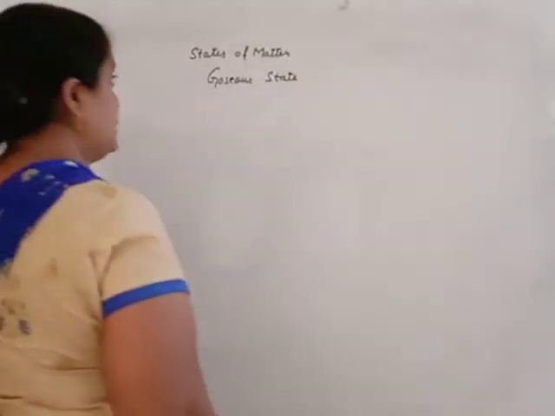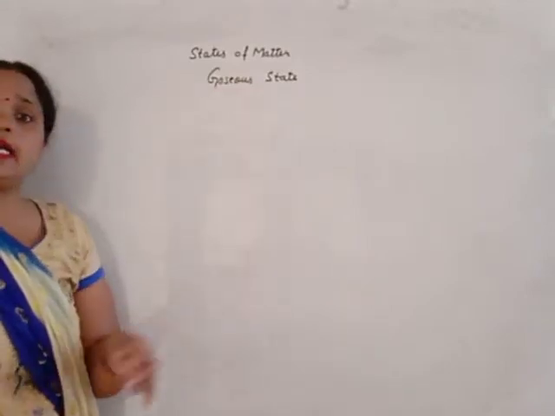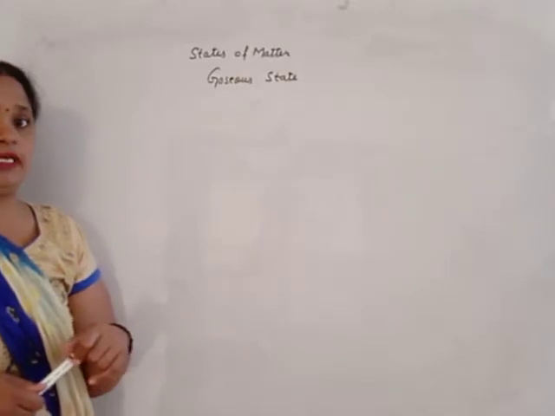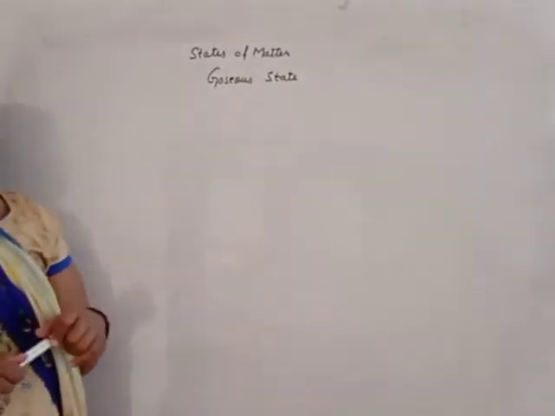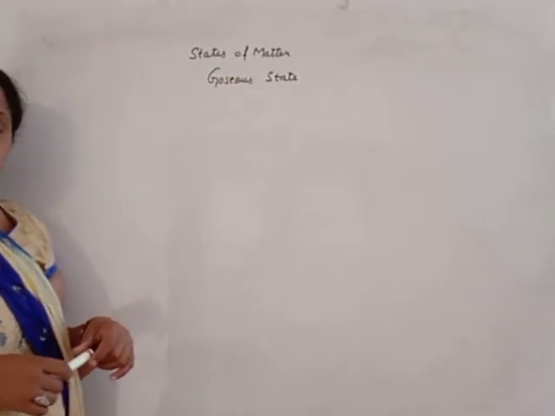You learned this phenomenon of gas in your lower classes and also in chapter number 1, the basic concepts of chemistry of class 11th. What is gas? Gas is the substance which has neither definite shape nor definite volume. Both shape and volume depend upon the shape of the container.